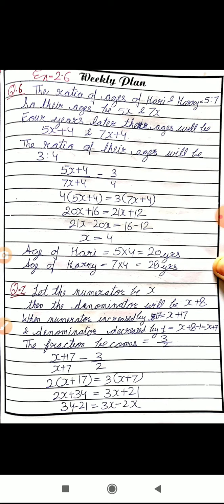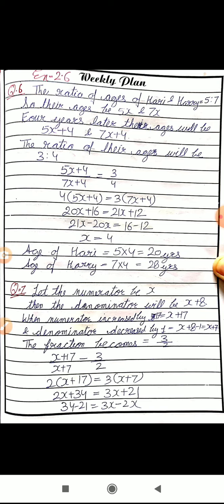So the same thing I have done here. The ratio of the ages of Hari and Harry is given as 5:7. So their ages be 5x and 7x. 4 years later their ages will be 5x plus 4 and 7x plus 4, and the ratio of their ages will be 3:4. Now as we have done the questions in this exercise, by cross multiplication, 4 multiplied with 5x plus 4 and 3 multiplied with 7x plus 4.